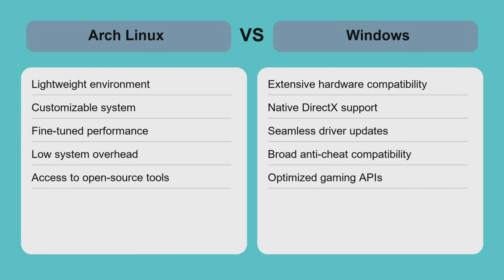Comparing Arch Linux and Windows for FPS gaming reveals a trade-off between customization and compatibility. Arch Linux can deliver higher FPS on lower-end hardware by minimizing system overhead and allowing tailored setups. However, it demands technical expertise and may face issues with certain games and anti-cheat software.